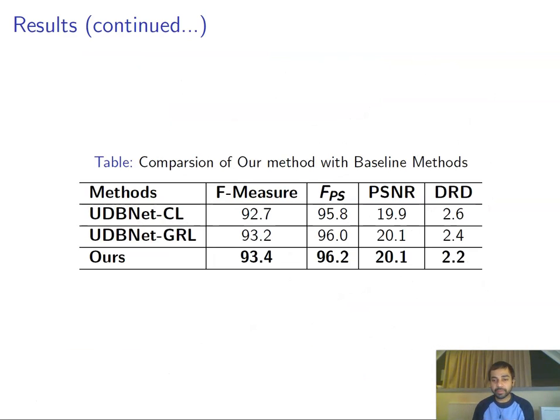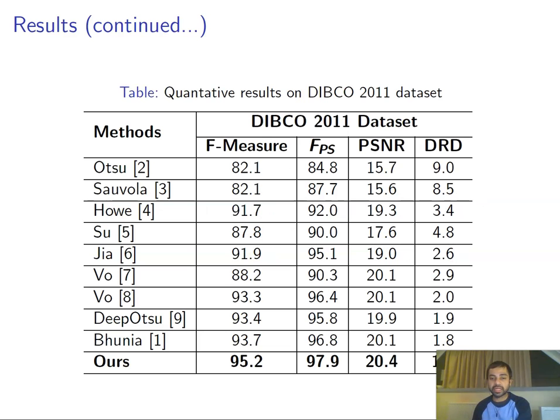We present some quantitative results on 4 metrics: F-measure, pseudo F-measure, PSNR, and DRD, and we propose some alternative baselines. First is a domain confusion loss, represented by UDBNet CL, and the second is a gradient reversal layer, UDBNet GRL. We see that our proposed method performs better than these two baselines.